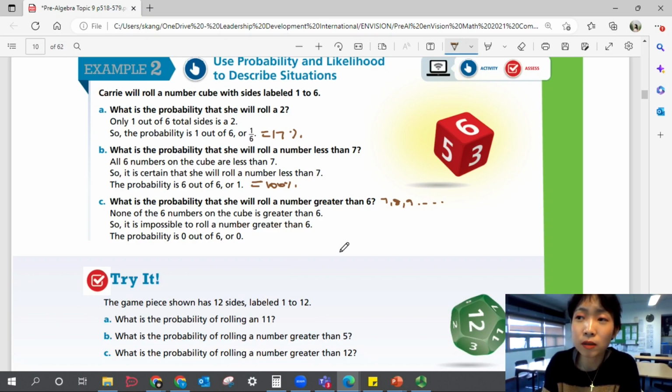It's going to come later. So let's try it. Pause the video, and look at this question of a game piece having 12 sides labeled 1 through 12, and figure out the probability of these different situations. Pause the video and come back when you're ready for answers.